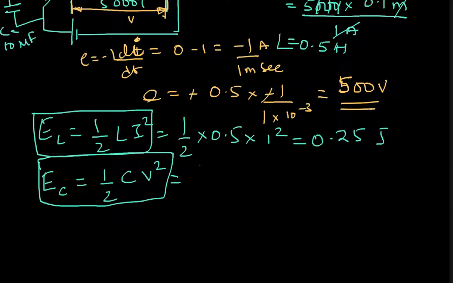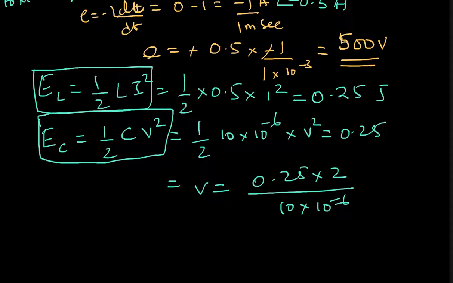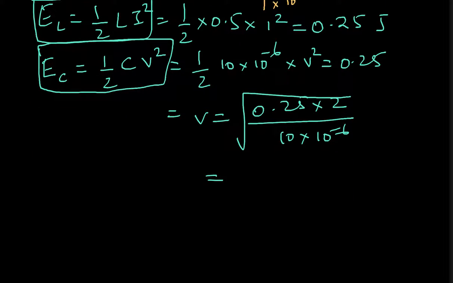So now, 1 by 2 into C, which is 10 micro, so 10 into 10 power minus 6 farads, into V square is equal to 0.25. From this, I can calculate V, the maximum voltage achieved by the capacitor. So V is the square root of 0.25 into 2 divided by 10 into 10 power minus 6. A little bit of simplification we can do.